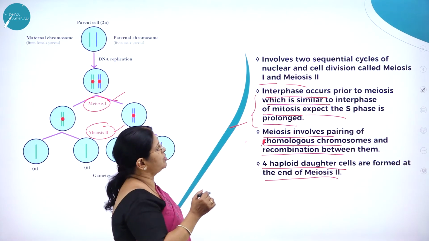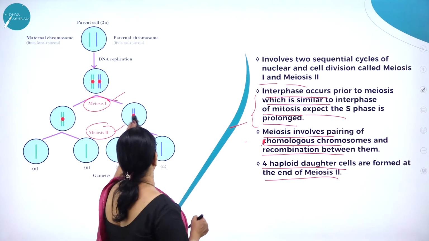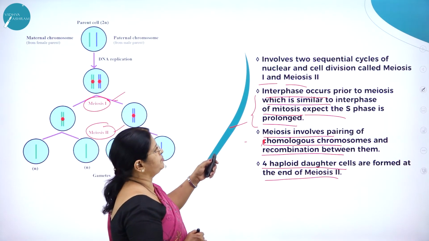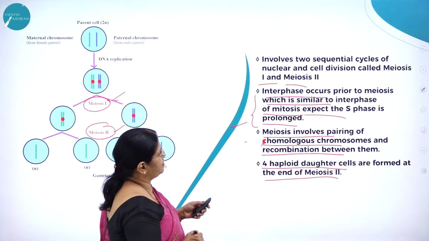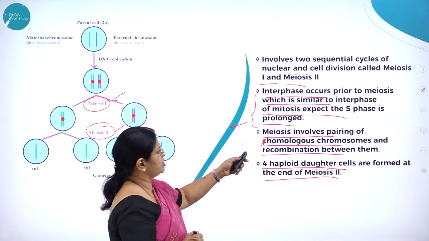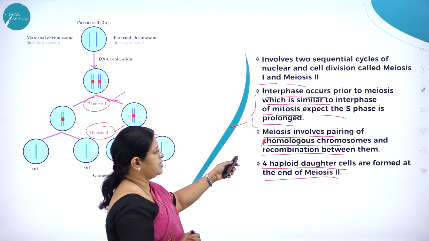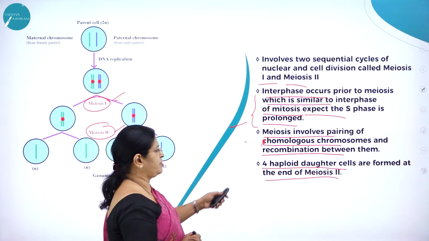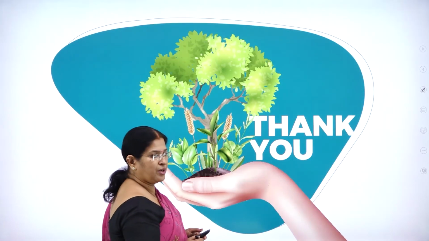So meiosis involves 2 sequential cycles, called meiosis 1 and meiosis 2. Interphase occurs prior to meiosis, which is similar to interphase of mitosis, except the S phase is prolonged. Then meiosis involves pairing of homologous chromosomes and recombination between them. So 4 haploid daughter cells are formed at the end of meiosis 2.